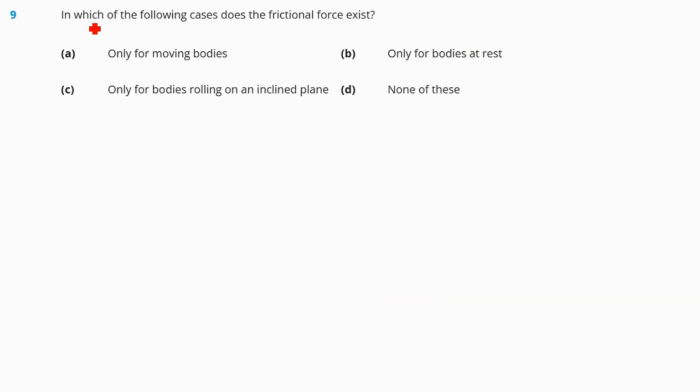Question number 9. In which of the following cases does the frictional force exist? Only for moving bodies? Only for bodies at rest? Only for bodies rolling on an inclined plane? None of these. So here you can see that frictional force exists both on moving bodies and on bodies at rest, if the body is rolling on an inclined plane, or if the body is rolling on a plane surface. So the correct answer should be option number D.